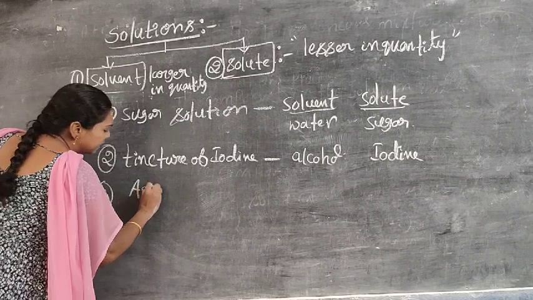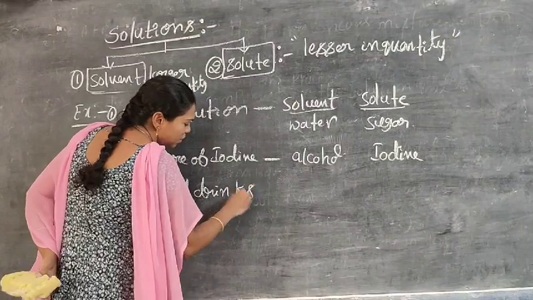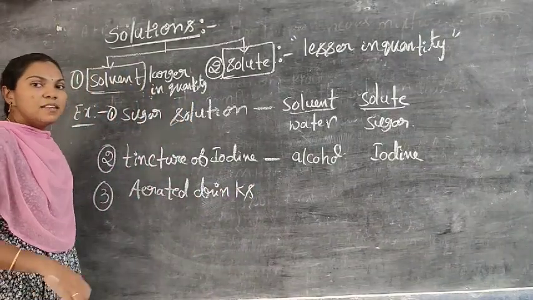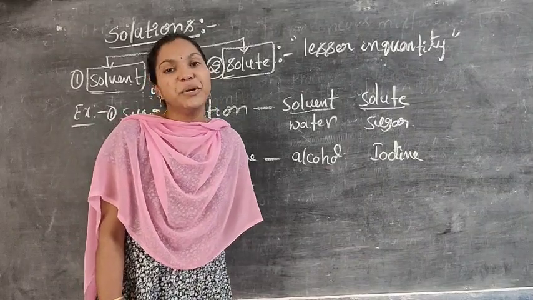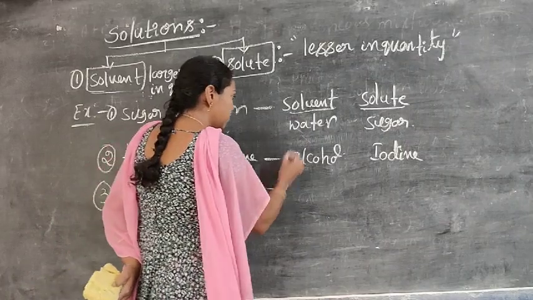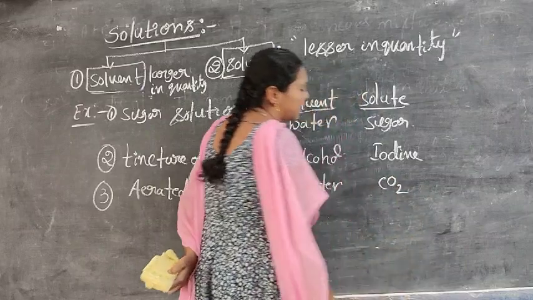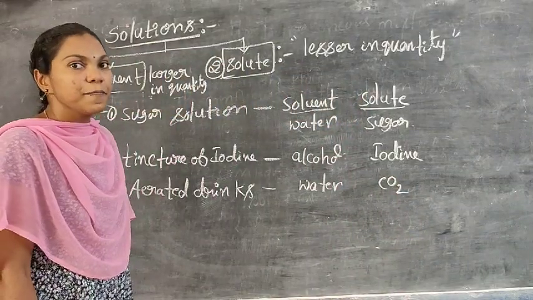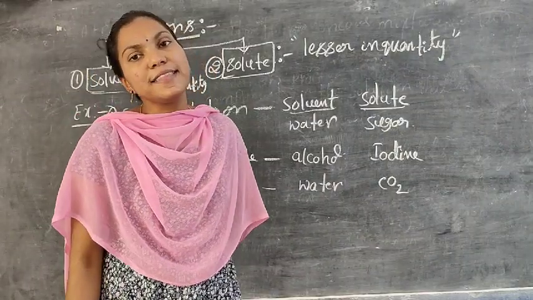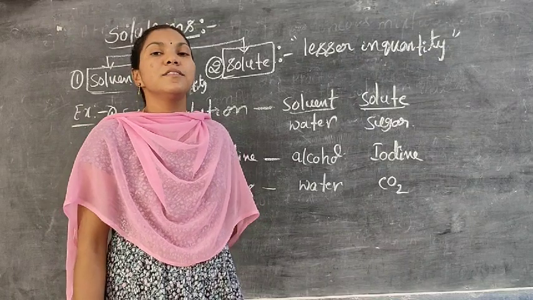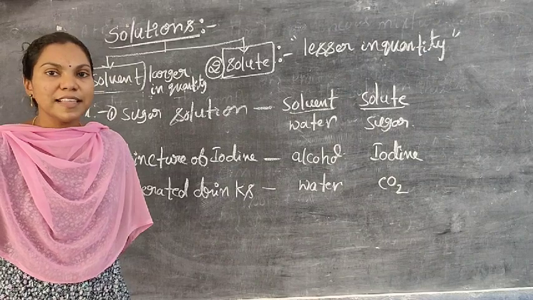In all aerated drinks, do you know what aerated drinks are? Coca-Cola, Pepsi. They are filled with gas, so they are called aerated drinks, meaning air-filled drinks. The solvent is water. What is the solute? Carbon dioxide, CO2. And in salt solution, salt is the solute, water is the solvent. So these are examples of solutions and their solute and solvent.